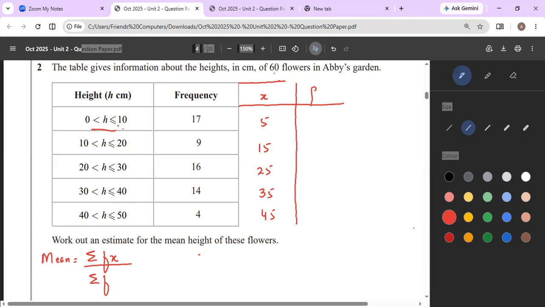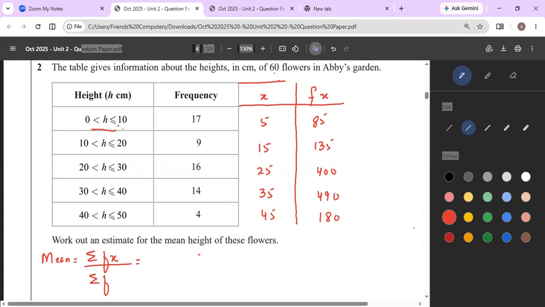So here we multiply f and x to find out what the value will be. The first value is going to be 85. Then 15 times 9 would give us 135. 25 times 16 would give us 400. 35 times 14 will be 490, and 45 times 4 will be 180.